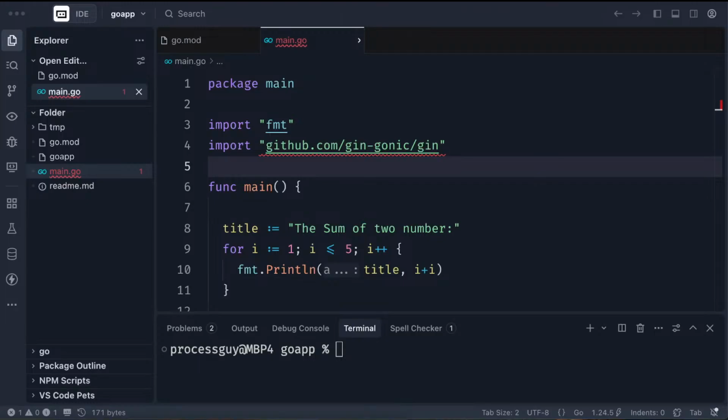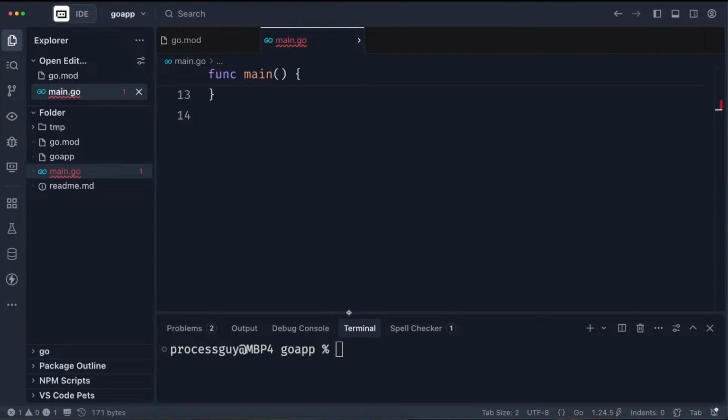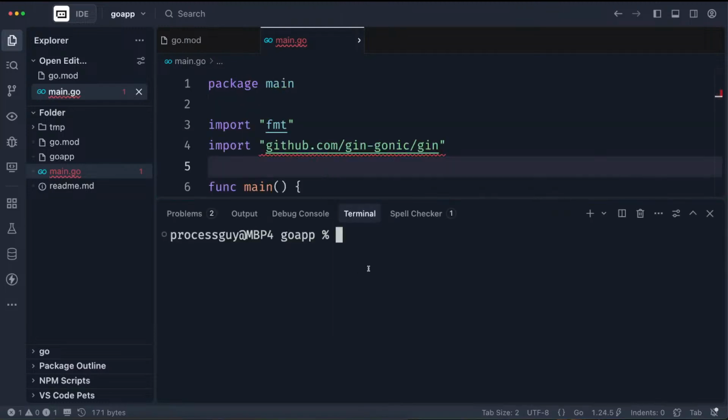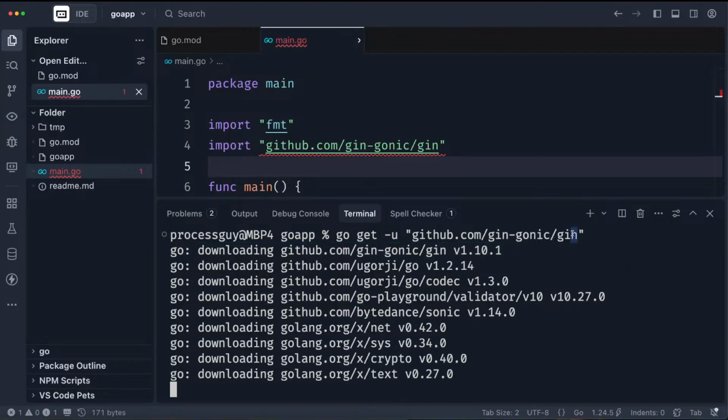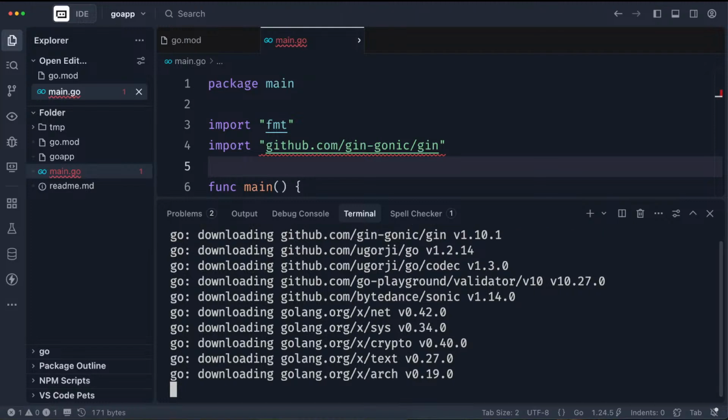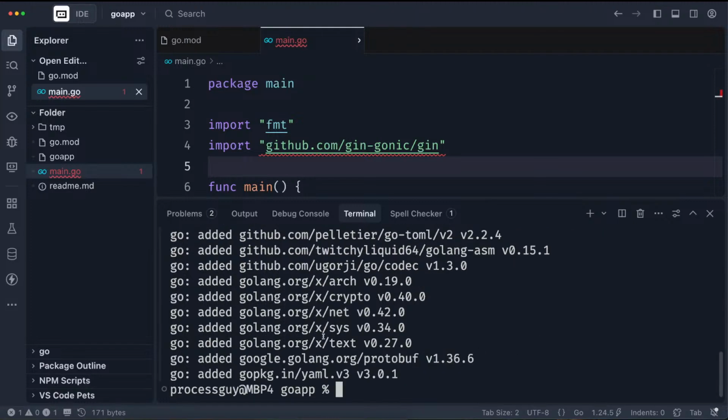Okay, so let's see. Now that we have our directory, let's use the alternative way to get it working, which is to do go get. So what are we getting? We are getting this module, github.com/gin-gonic/gin. Once we do that, it installs it. You can see that it's downloading it and getting the latest version. Of course, we didn't tell it otherwise. If you want a specific version, you can specify the version that you want. But if you just do it like that, it's going to get you the latest version.